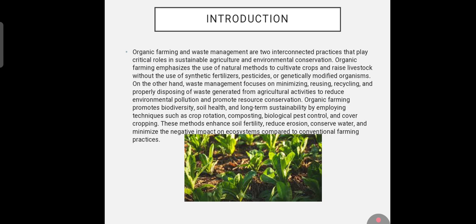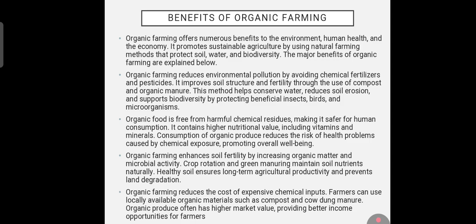Organic farming promotes biodiversity, soil health, and long term sustainability by employing techniques such as crop rotation, composting, biological pest control, and cover cropping. These methods enhance soil fertility, reduce erosion, conserve water, and minimize the negative impact on ecosystems compared to conventional farming practices. Next, benefits of organic farming.